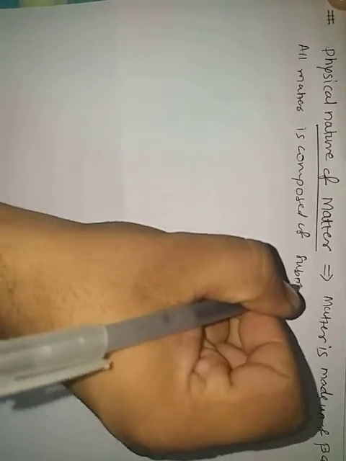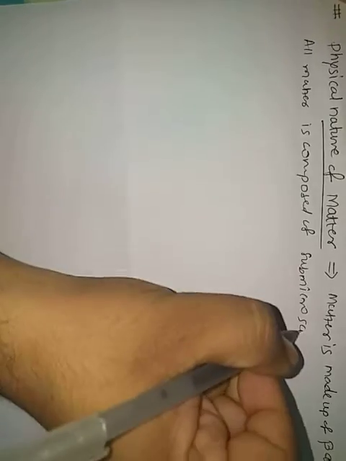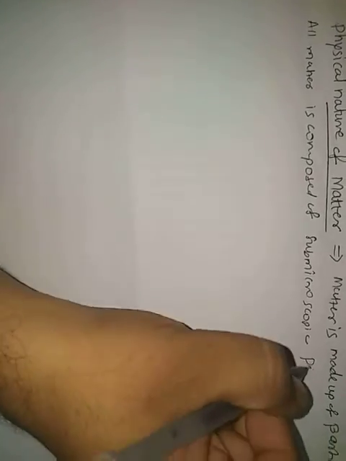realized by one or more of our five senses. Understood? So it is very much important here. All matter is composed of submicroscopic particles also. Okay, all matter, so we can mention here all matter is composed of submicroscopic particles.